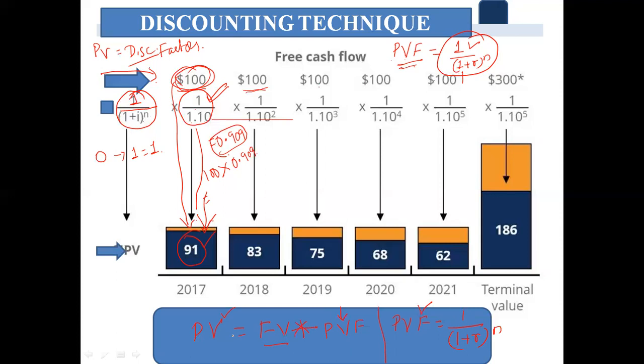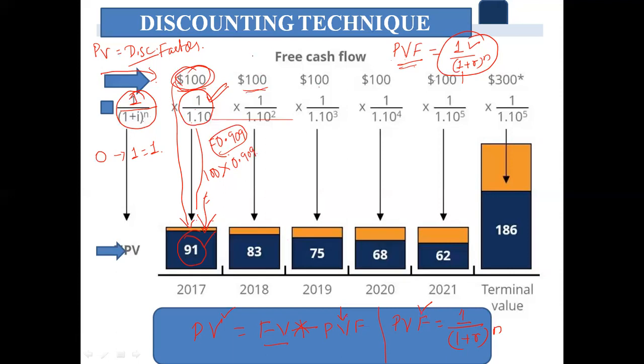I hope all of you are following. Present value is equal to future value multiplied by PVF. So how is PVF calculated? Present value factor is calculated by the formula: 1 rupee is divided by (1 plus r) raised to n, whatever the number of years it is. After deriving this present value factor, the same is used to multiply it with the future value. The same case we have done here also in the second year.